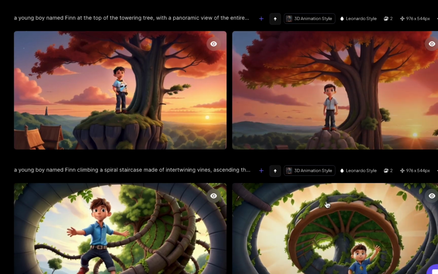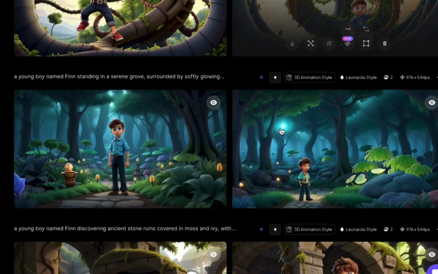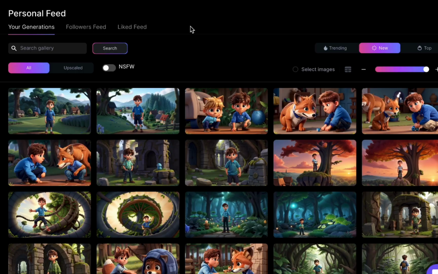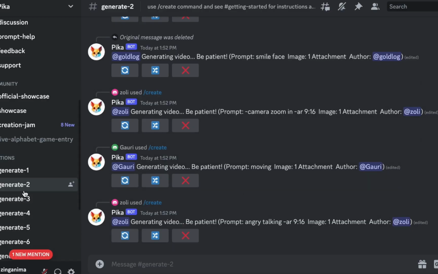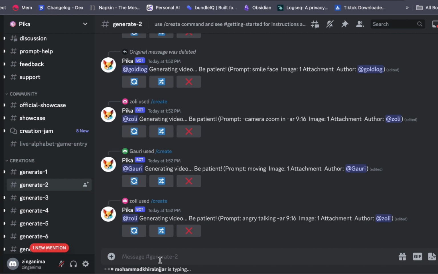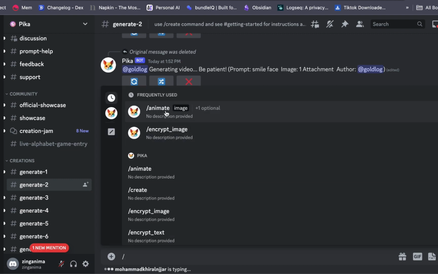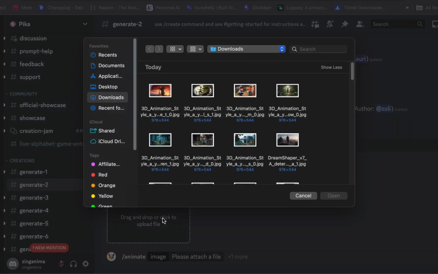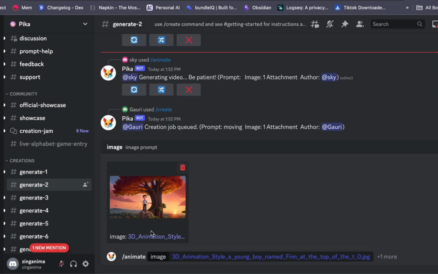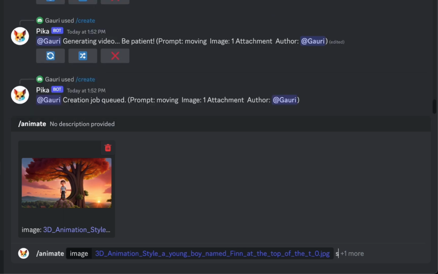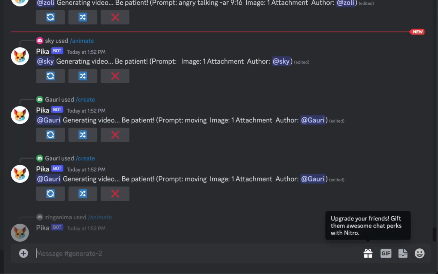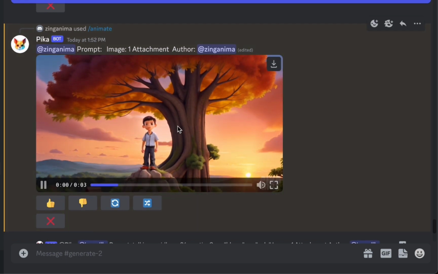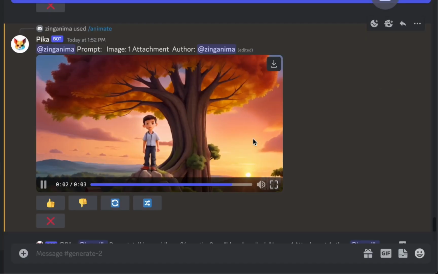Moving on to the animation phase, we will bring those images to life using Pika Labs. Begin by visiting the Pika Labs website and enrolling in the beta program. Then, navigate to the Creation section and choose the Generate option. Input your instructions, which can involve uploading or animating the image, and select from a variety of available animation styles. Once you are content with the result, proceed to download the video to your computer for the final touch.